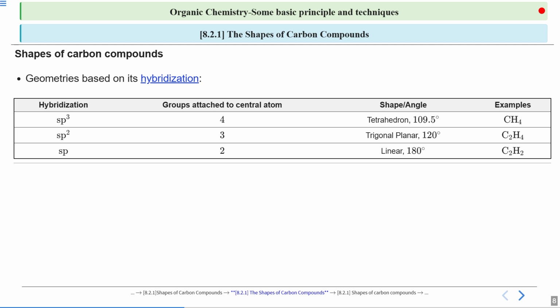Moving on to the last hybridization, which is sp. In this case, we have only 2 groups attached to the carbon and the shape is completely linear, where the bond angle is considered to be 180 degrees. What can be the example of this? We can take ethyne, where each carbon contains 1 hydrogen and the bonding between the 2 carbons is a triple bond. We'll look at that with some examples.